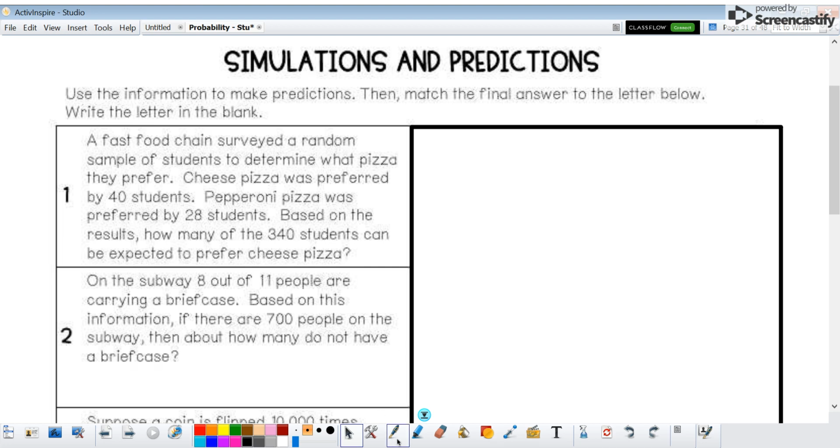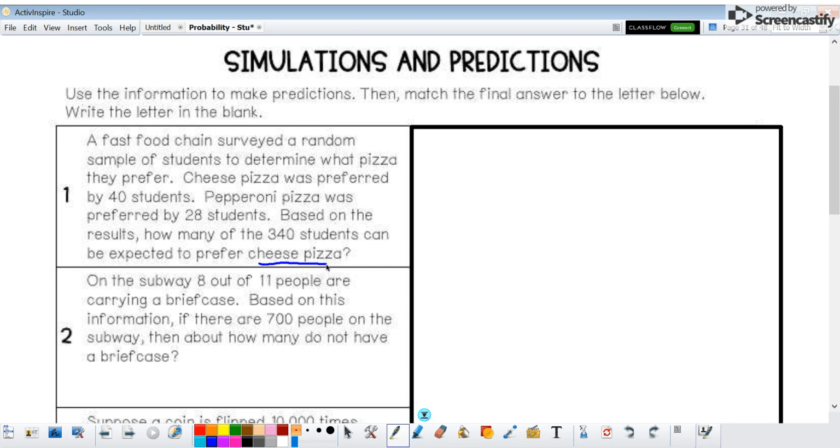All right, the last thing we're going to do is use probabilities to make predictions about future events. So we're going to look at 1, 2, and 3 on this page, and then I want you to finish out the rest. So for number 1, a fast food chain surveys a random sample of students to determine what pizza they prefer. Cheese pizza is preferred by 40 students and pepperoni preferred by 28 students. So based on these results, how many of the 340 total students could we expect to prefer cheese?